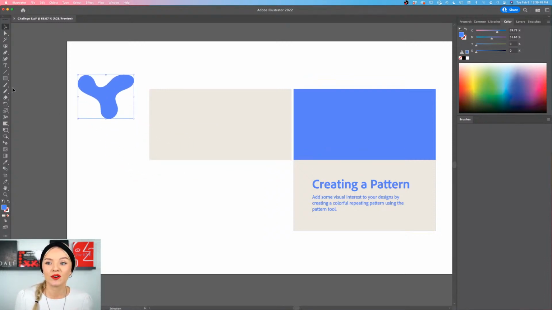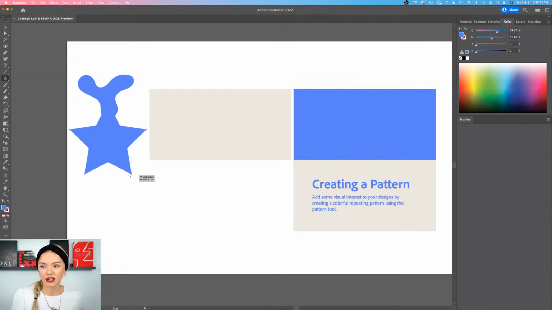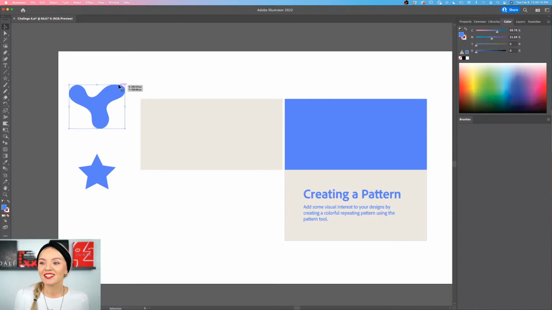You can, of course, go and create something more minimalistic, maybe like a star. And the star you can access through the rectangle tool by clicking and holding and selecting the star. And you can also do the same thing with the star, just like that. So let's create two options, one a little bit more minimalistic and one a little bit more blobby and fun and funky.